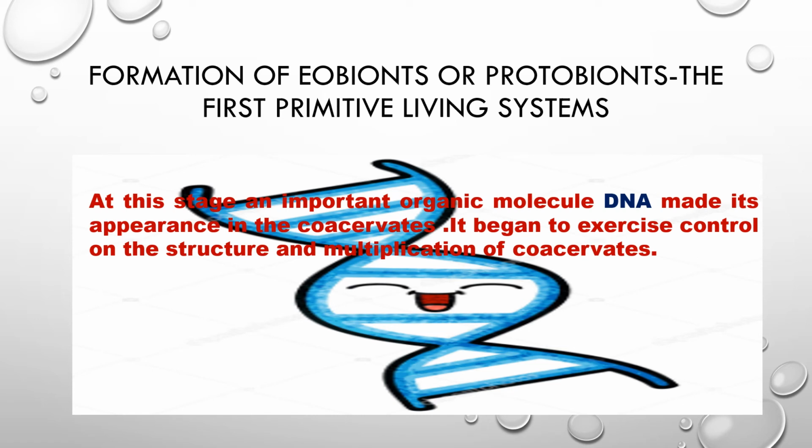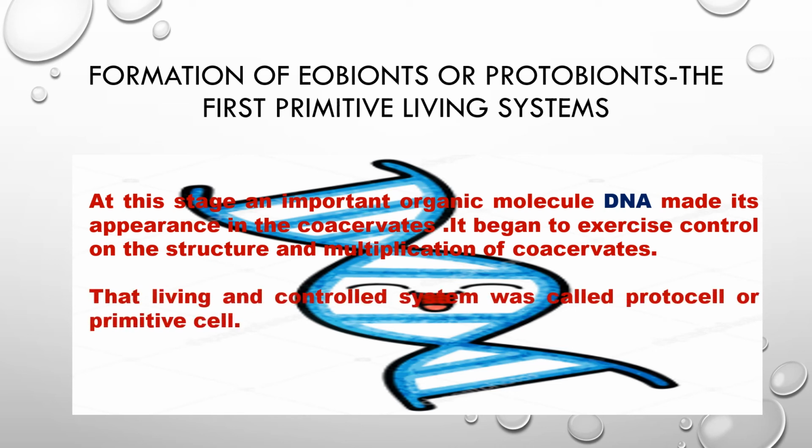It began to exercise control on the structure and multiplication of coacervates. It means coacervates are now able to make the same type of coacervates, they can reproduce. So DNA has given coacervates the power to replicate.